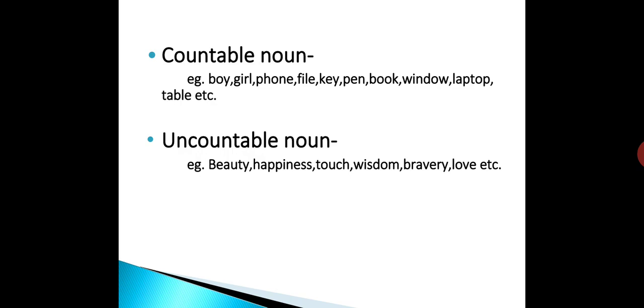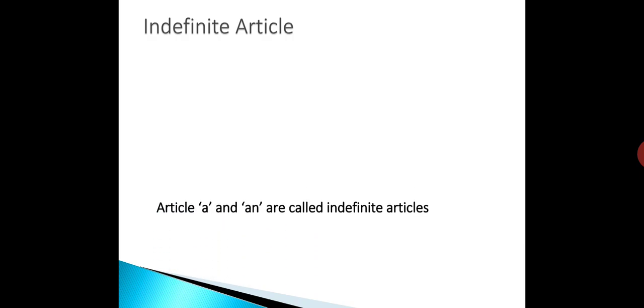Friends, please remember one thing here. The articles can only be used before countables and not before uncountables. So let's see the first type, indefinite article. Indefinite articles a and an.